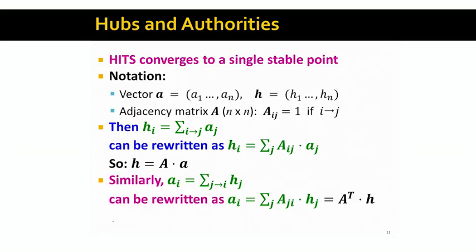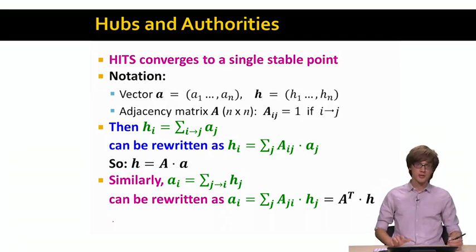What is interesting is that I can now show you how to express this in the matrix formulation, and what we will see is that hub and authority scores again correspond to the eigenvector of a given matrix. In the case of PageRank, the PageRank scores correspond to the leading eigenvector of the matrix A. And in this case, the hub and authority scores will also correspond to the leading eigenvectors, but of a different matrix. So let's now figure out what that matrix is.